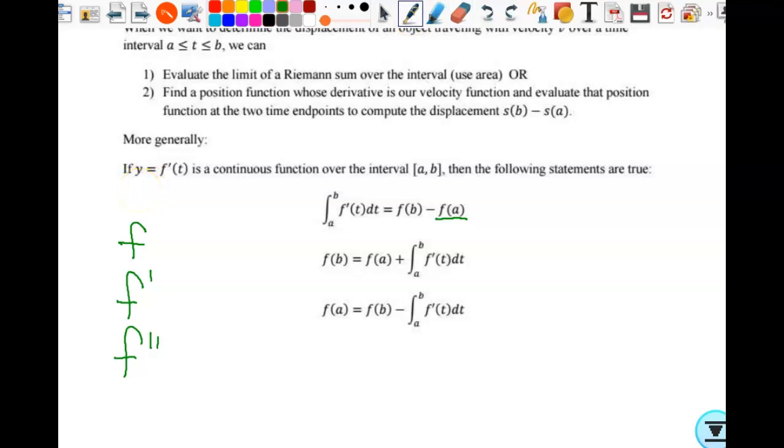Okay, so last semester we took derivatives, right? We started with f, we took a derivative f prime, took a second derivative f double prime. And now we're integrating, right? We're starting with some derivative and finding the function. So guys, the antiderivative of little f, we call big F.